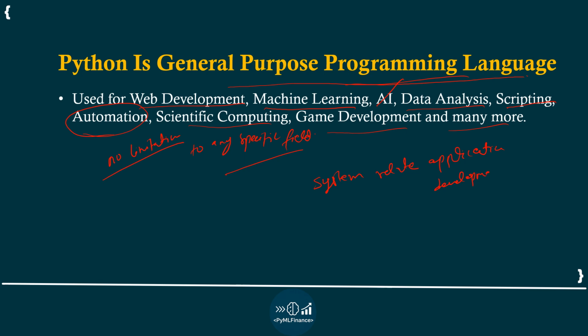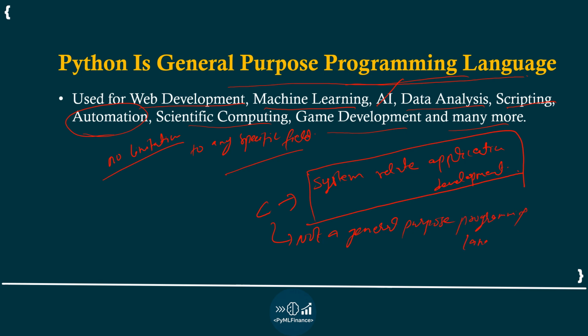Hence C is not a general purpose programming language.